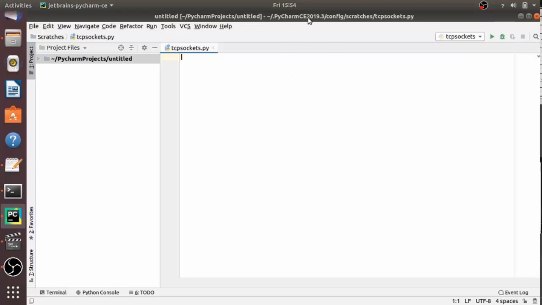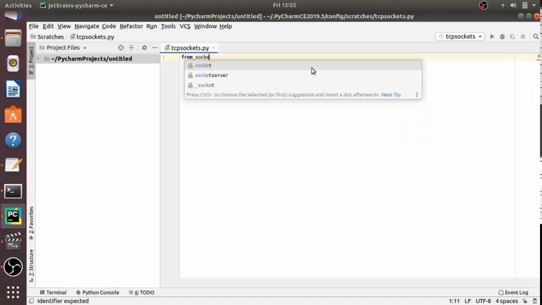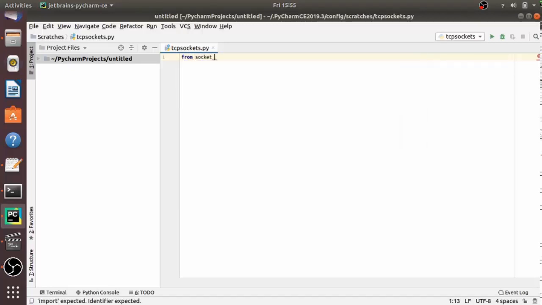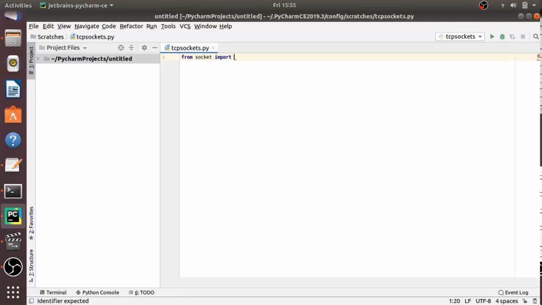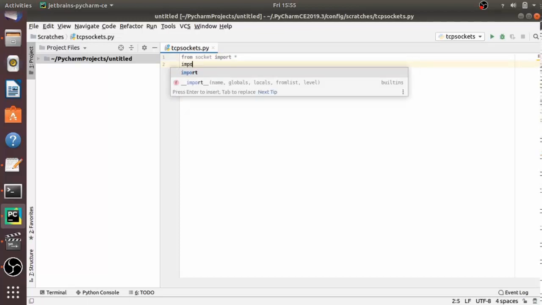I am using PyCharm here, or you may use another IDE which you love to use. If you want to import everything from the socket module, just write from socket import star, or you can simply import socket.